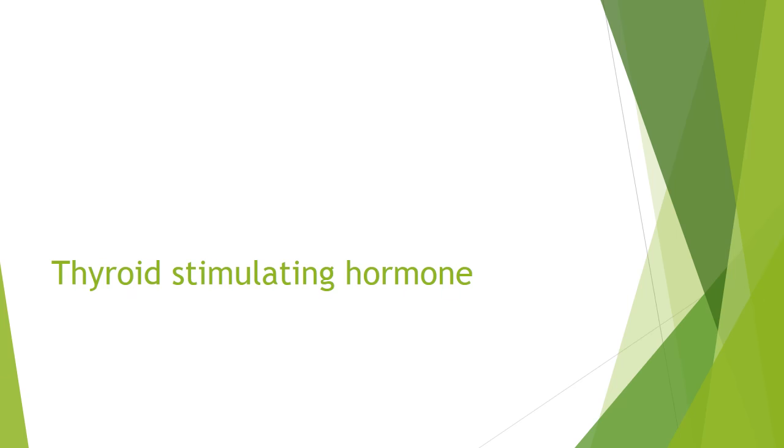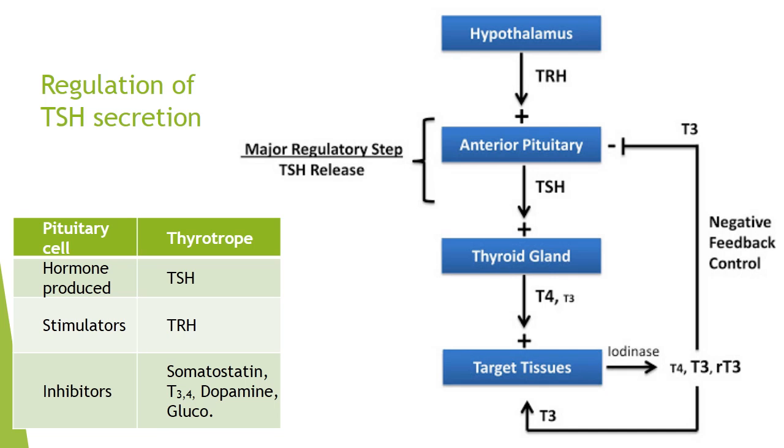Let us come to the thyroid stimulating hormone. The thyroid stimulating hormone release is controlled by release of thyrotropin releasing hormone, which acts on the anterior pituitary and stimulates the release of thyrotropin or thyroid stimulating hormone. Thyroid stimulating hormone further stimulates the thyroid gland for release of T3 and T4, which are the thyroid hormones which act on the target tissues and show their effect.